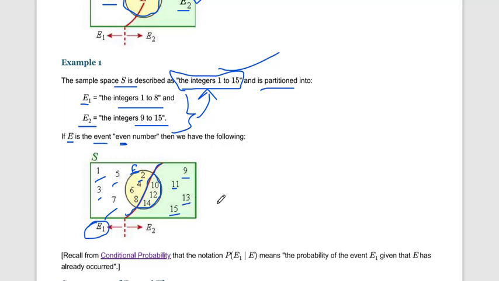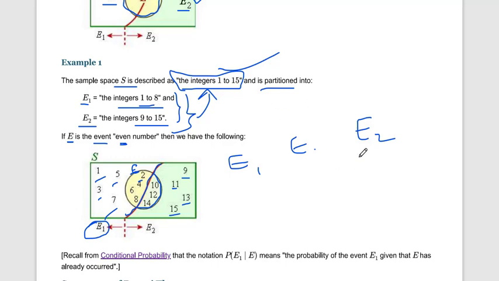So now we have E1, E, and E2, where E1 and E2 are mutually exclusive, because E1 contains 1 to 8 and E2 contains 9 to 15, so no number matches. So E1 and E2 are mutually exclusive.